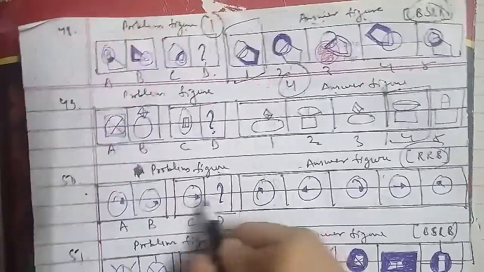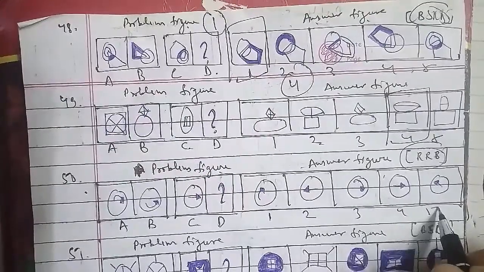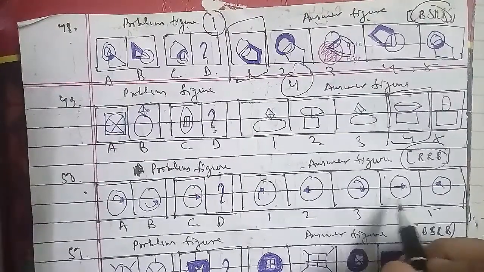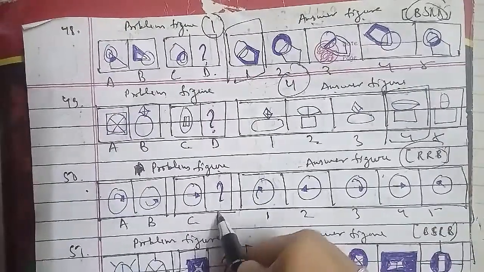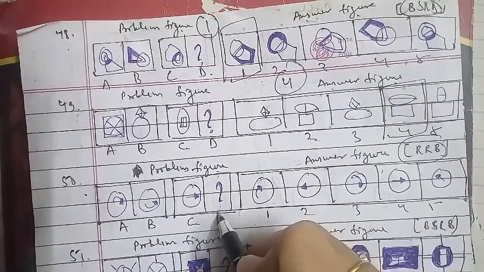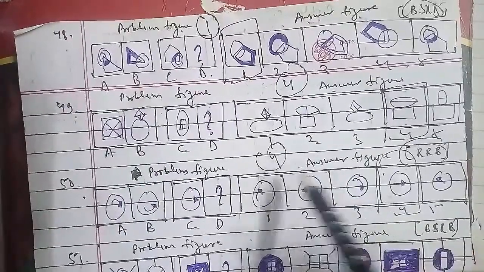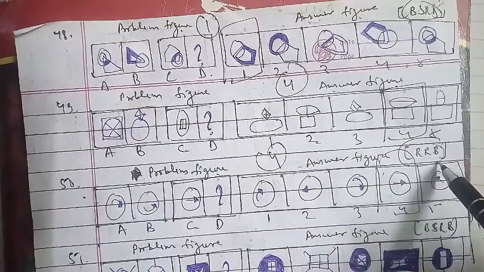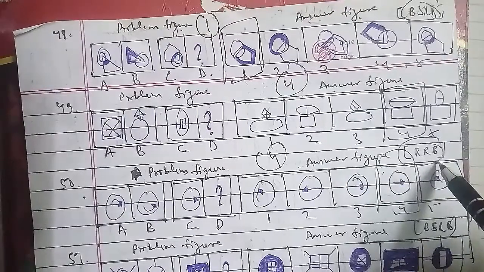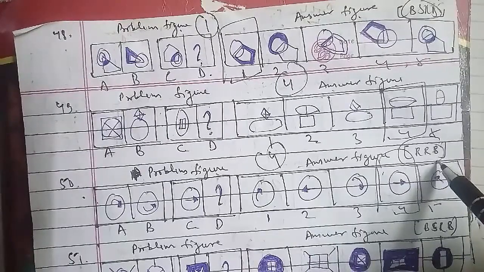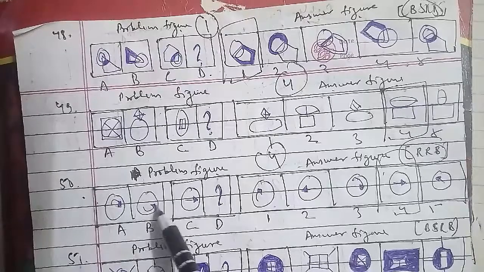The fourth figure will be the right answer for this question as well. In the same case, as you can see, this has been asked in the railway examination paper, so that is also important, because this is an RRB examination, your important railway examination. You have to focus on how it will move, and then how it will be the right answer, because it will be moving in the same direction, and the figure gets inverted here. So we can say that the fourth figure will be the right answer for this question as well.